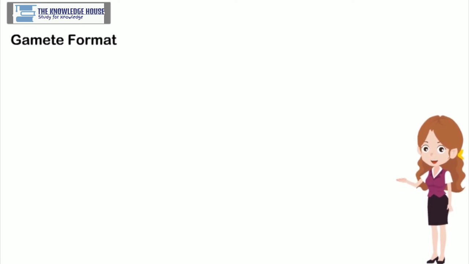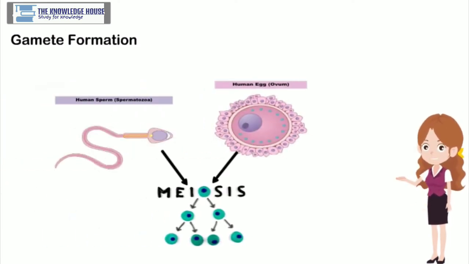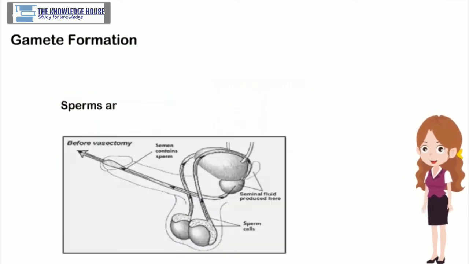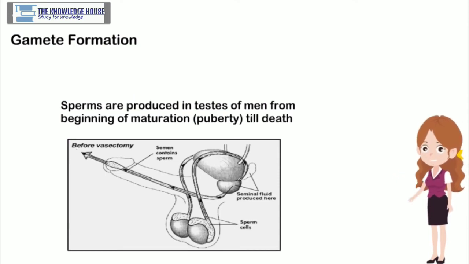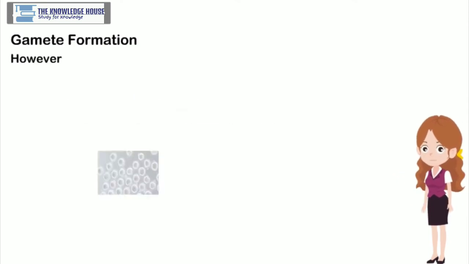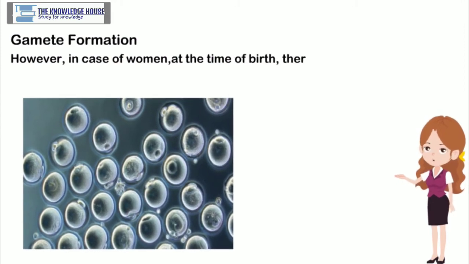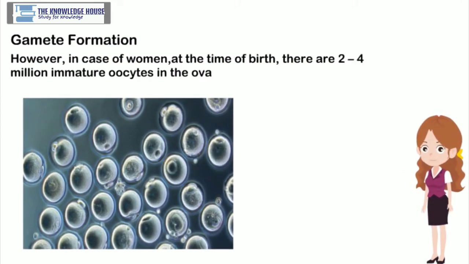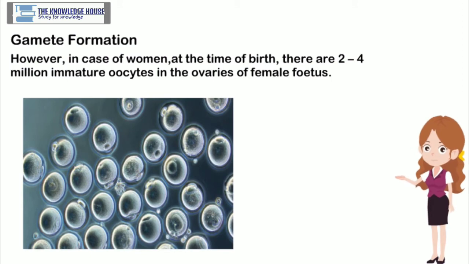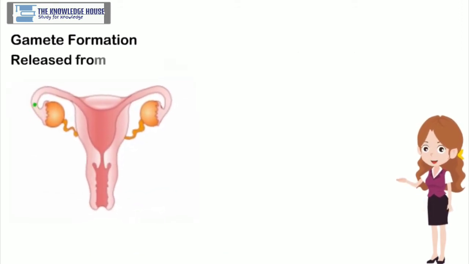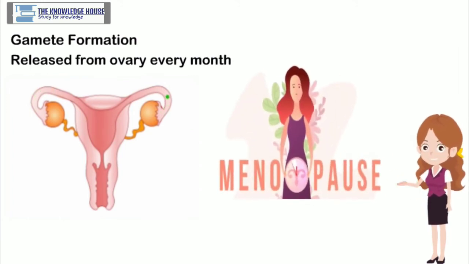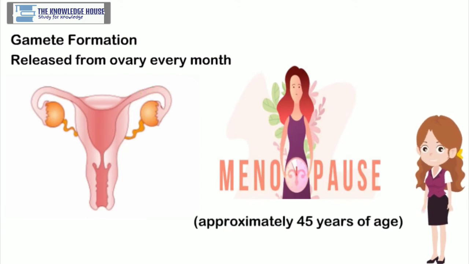Gamete formation. Both gametes, that is sperm and ovum, are formed by meiosis. Sperms are produced in testes of men from beginning of maturation, puberty, till death. However, in case of women, at the time of birth, there are 4 million immature oocytes in the ovaries of female fetus. An oocyte matures and is released from ovary every month from the beginning of maturity up to the age of menopause, approximately 45 years of age.